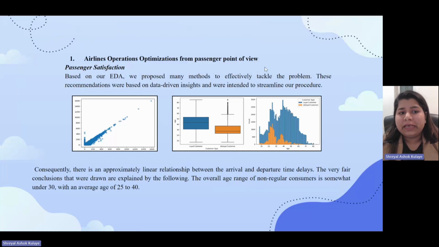We have performed extensive exploratory data analysis, where in the first graph you can see the arrival and departure time delays, and the straight line shows the linear relation between those two. Then the second is about the loyal customers and the disloyal customers graph.